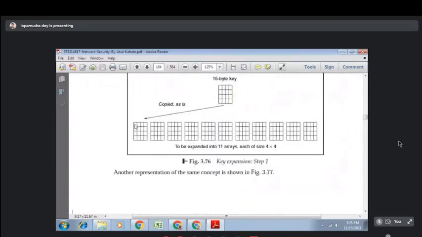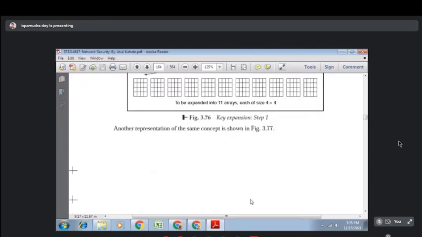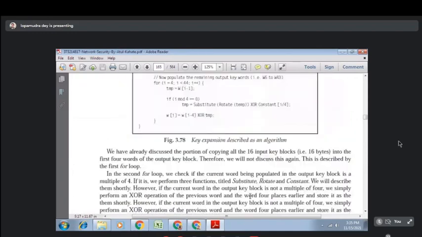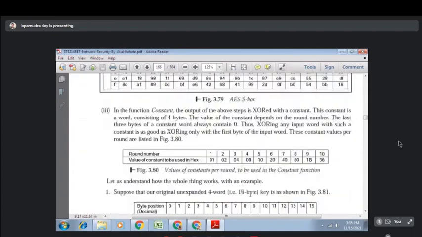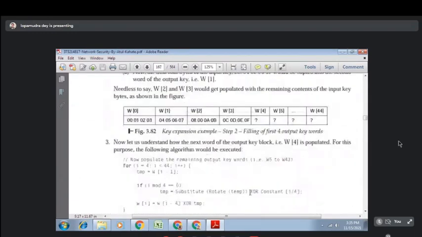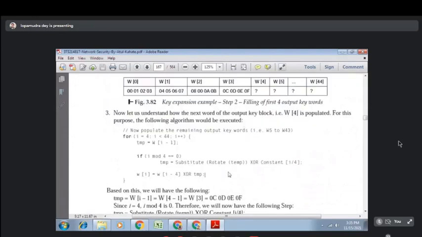So this is w0, this is w1, this is w2, this is w3, এটা হচ্ছে w4, w5, w6, w7. So in this way you will fill each of the rows with the help of this concept. Any doubt students? Otherwise I will discuss it again, যে কি করে w4, w5, w6, w7 ক্যালকুলেট হচ্ছে।